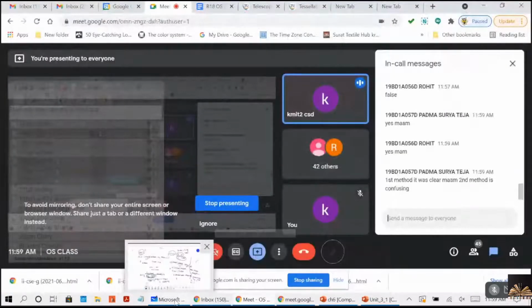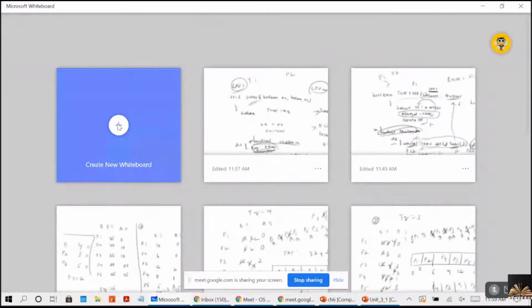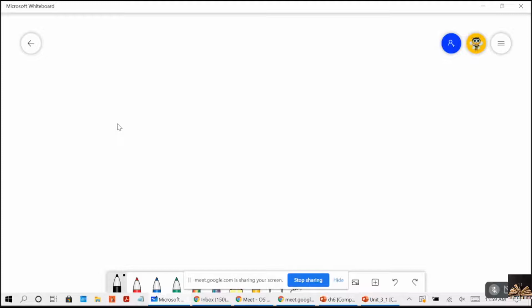See, what I will try to do now is write the first method here, and we will try to execute that. Let's see whether we can do it or not, because it was not done in the textbook. I will try to do it. See, initially, compare and swap, right? Int for CPU1, the first process. So I'm writing this function, int compare and swap method.